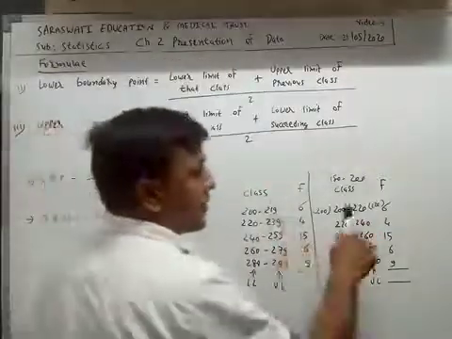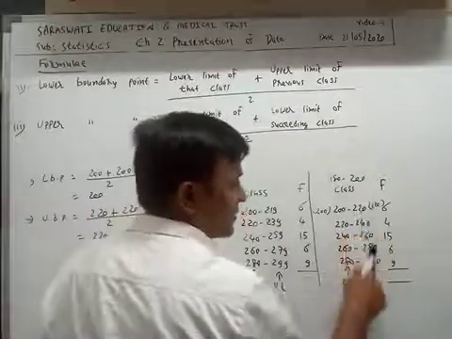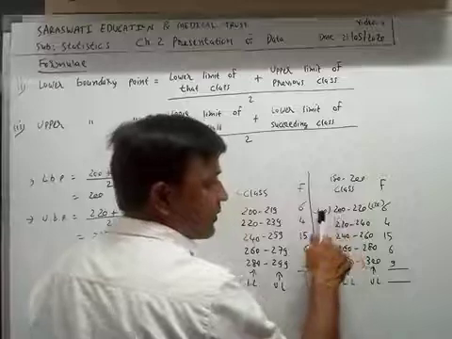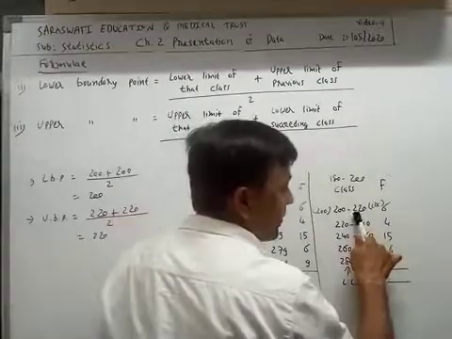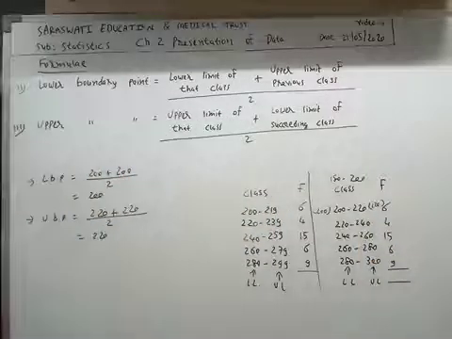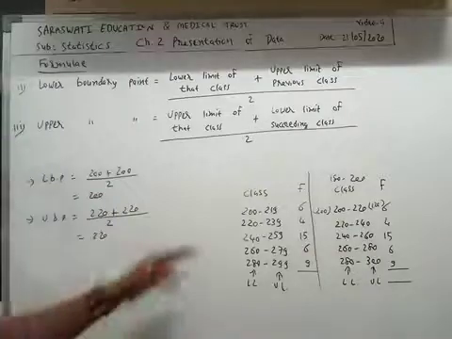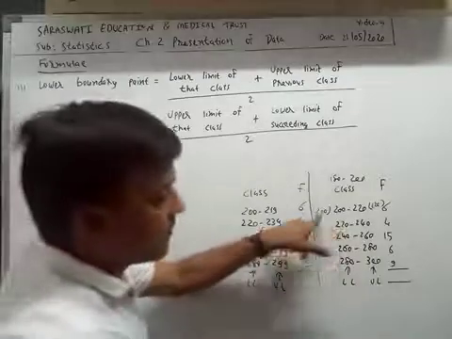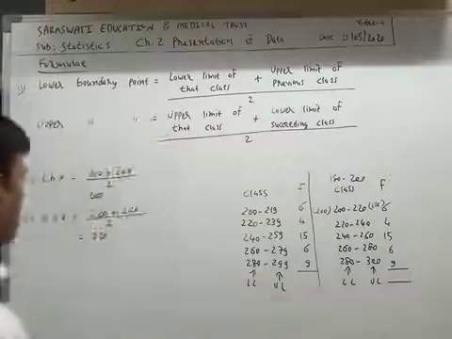Yes, in the exclusive type class, the lower limit is the lower boundary point and the upper limit is the upper boundary point. Now we will prove this in the second class.